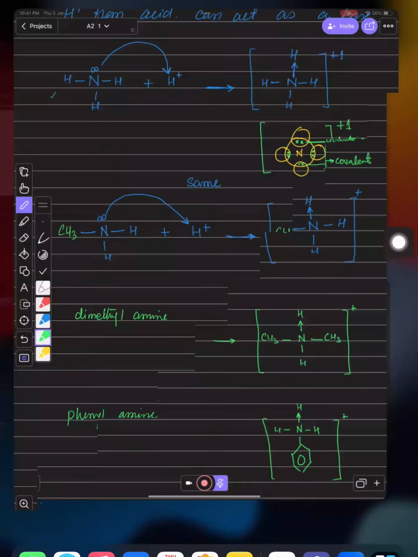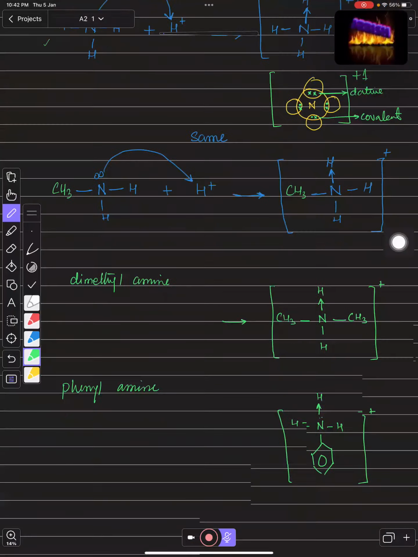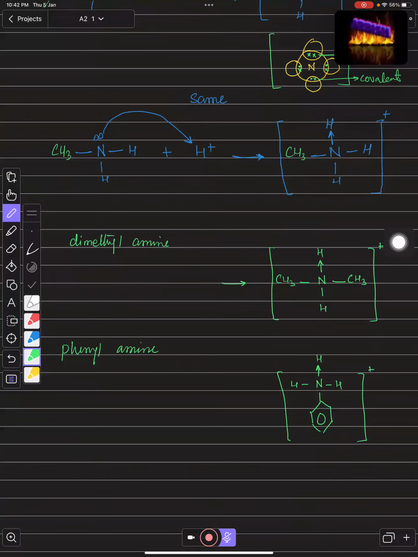Okay, so you all drew it correctly. You had to draw it exactly like this, and you all drew it like this. Very good, every one of you. If you have a one-carbon chain, or a two-carbon chain, or a phenyl with a benzene ring attached, the main thing is that nitrogen has a lone pair, and this lone pair can attack the hydrogen ion, this dative bond forms, and the molecular ion will be formed like this. Perfect, every one of you.